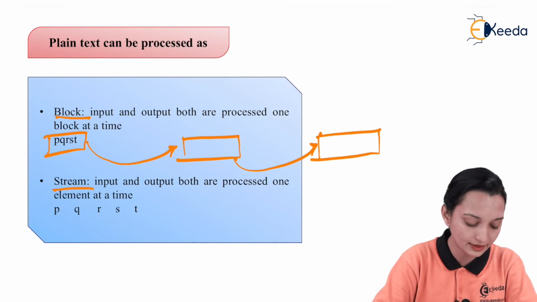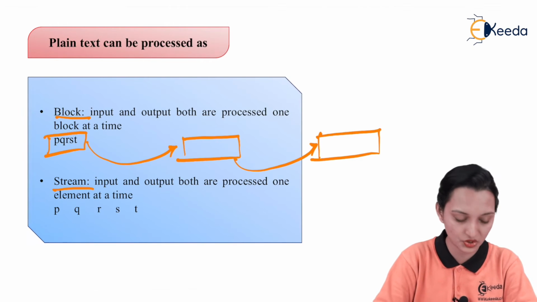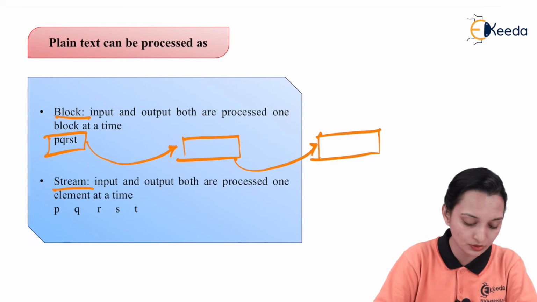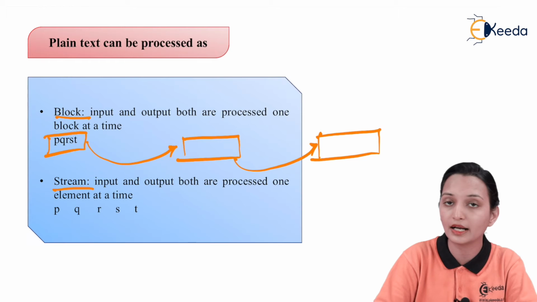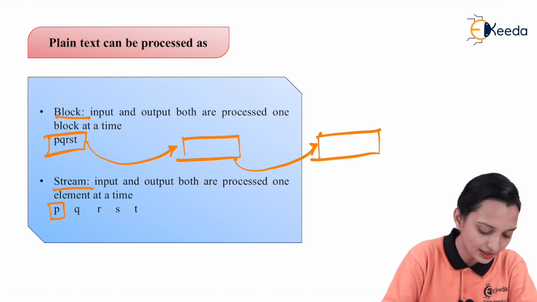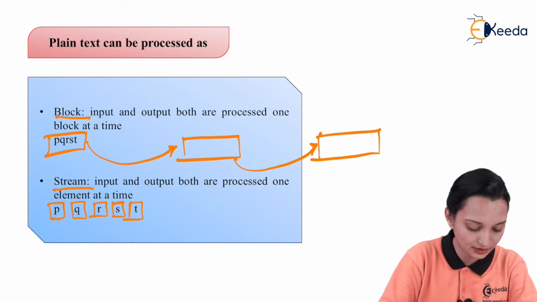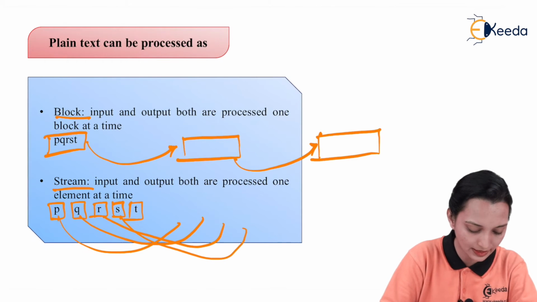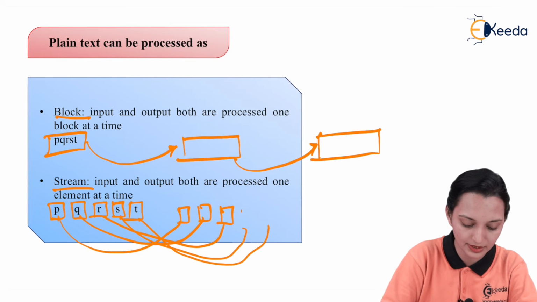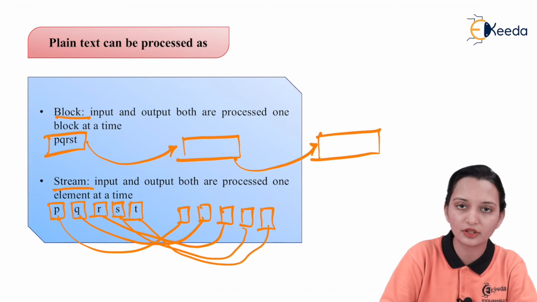Now the second is stream. What does it mean by stream? The input and output are both processed one element at a time. That means every element is processed for the encoding purpose, and at the same time you are getting some output, with the help of individual element replacement or encoded output.